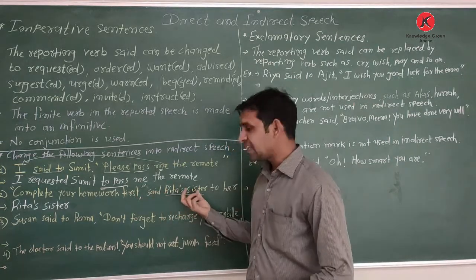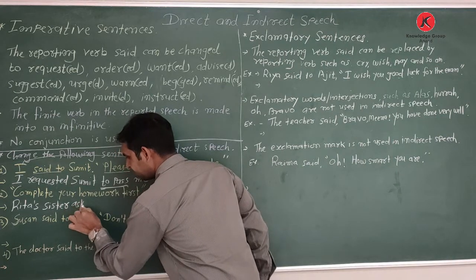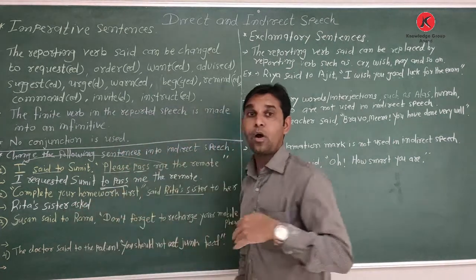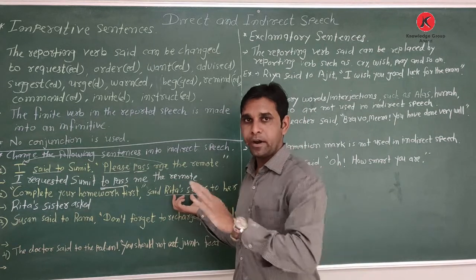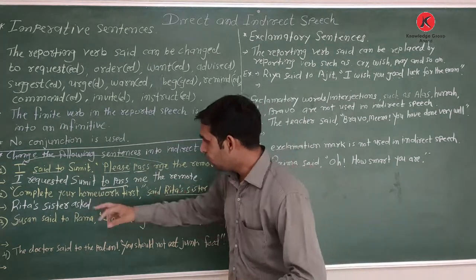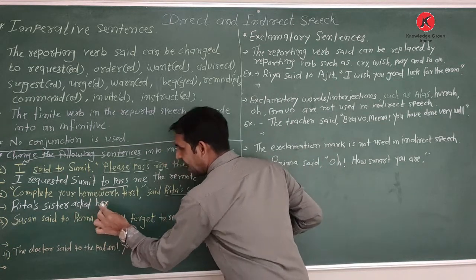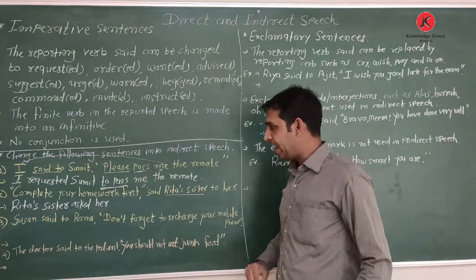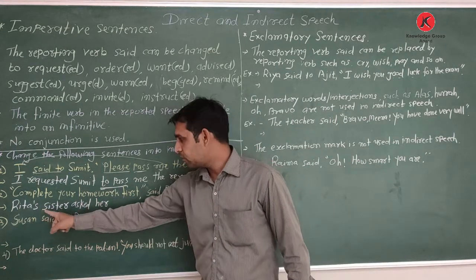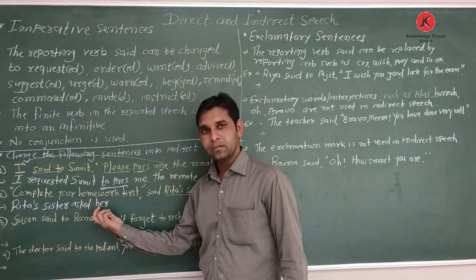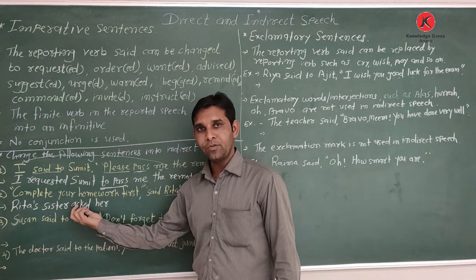So for Rita's sister, we can say that Rita's sister asked, or ordered, if she is the older sister ordering her sister. So Rita's sister asked her. Right after the speaker, we write the listener, then the reporting verb ask.